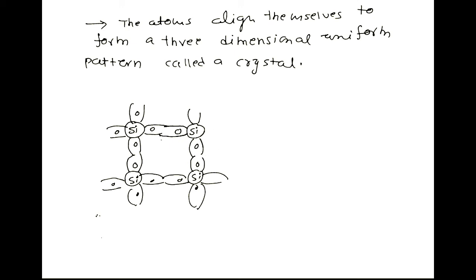Like this, the electrons are shared by other atoms also. This electron is shared by this atom, this electron is shared by this particular atom. This is called a covalent bond. This is a uniform, continuous structure, which is called a crystalline structure.